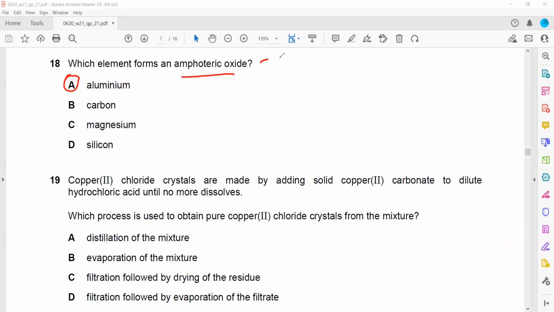So 3 examples, as I mentioned during the explanation, you have to memorize for amphoteric oxides, such as zinc, aluminum, and lead. They can react with both acid and alkali. That's why we call it amphoteric oxide.